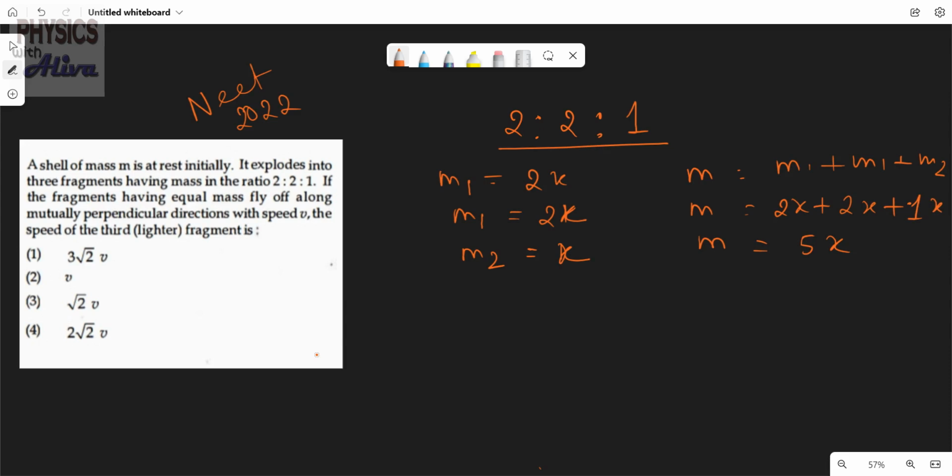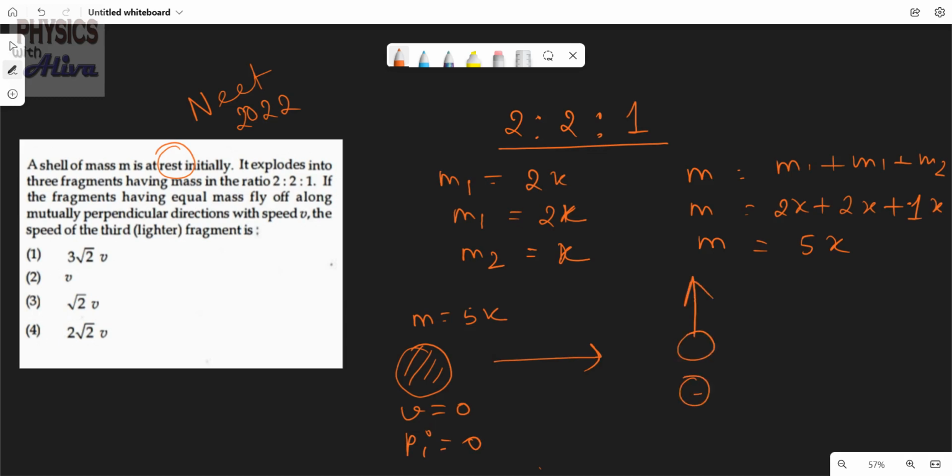Now we will do the problem by using conservation of momentum. At first when the mass was intact, m equals 5x, the velocity of the body was 0 because it is said the body is at rest. So the initial momentum is equal to 0. After the fragmentation, the velocities of the two bodies, the 2x mass and 2x mass, are mutually perpendicular to each other.